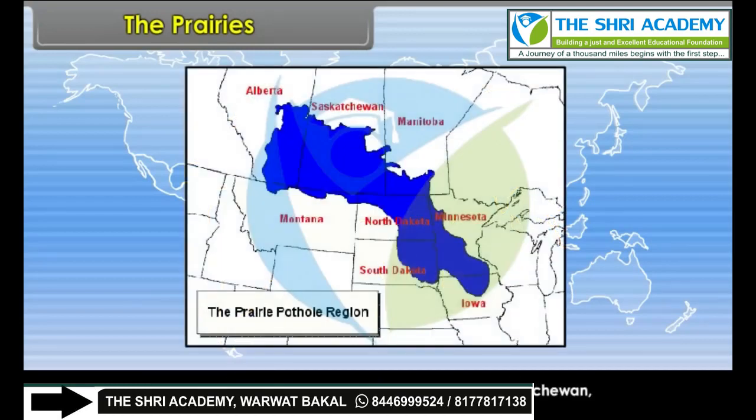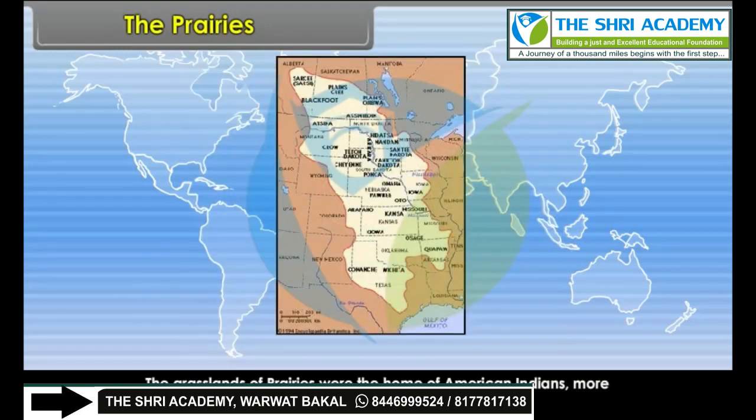The prairies cover an area of Manitoba, Alberta, Saskatchewan, Ontario provinces of Canada and North Dakota, South Dakota, Minnesota, Iowa and Wisconsin states of USA. The grasslands of the prairies were the home of American Indians, more popularly known as Blackfoot Indians.